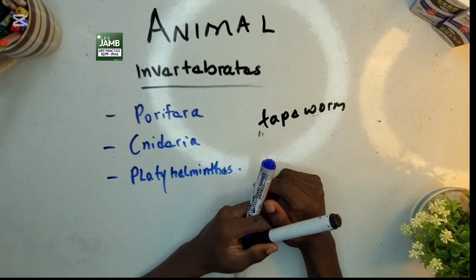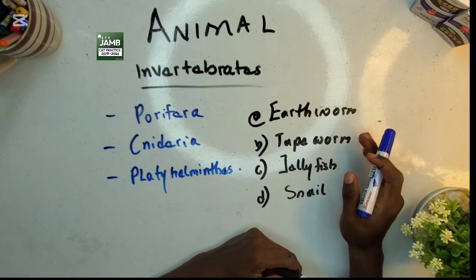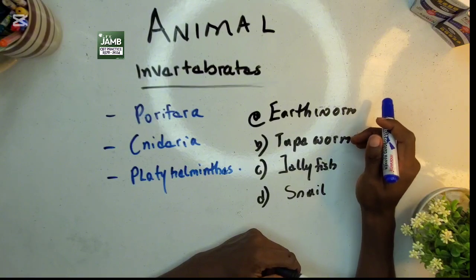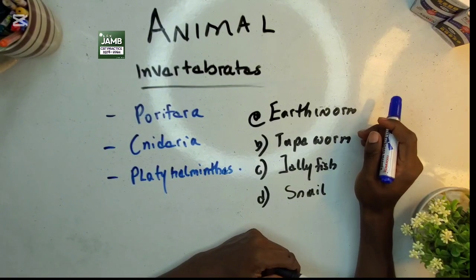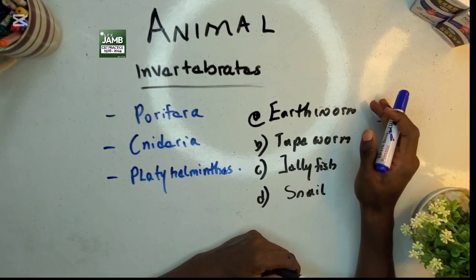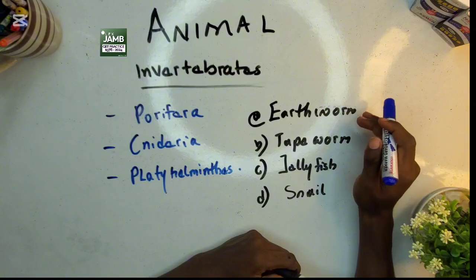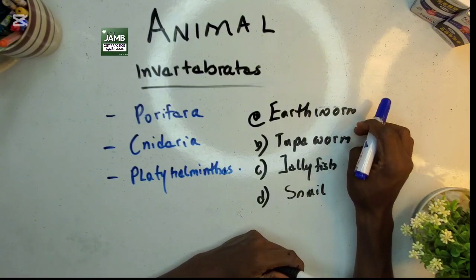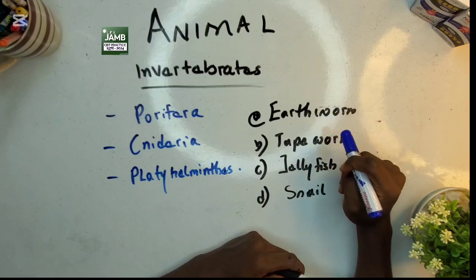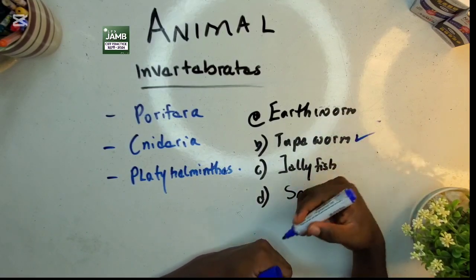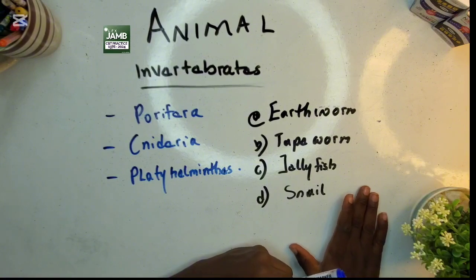A question could come this way. The question says, which of the following is an example of flatworm? Remember, I said another name for flatworm is the platyhelminthes. They said A, earthworm; B, tapeworm; C, jellyfish; D, snail. Correct. Your answer is what? Tapeworm. I just said it now. Let's go to other phyla under the invertebrate Animalia.